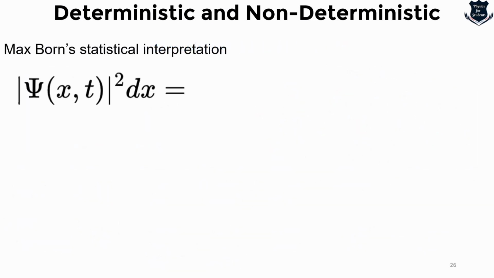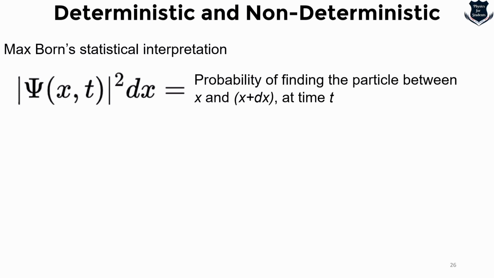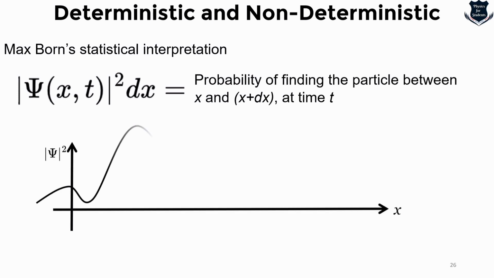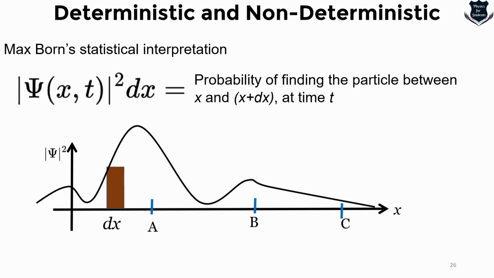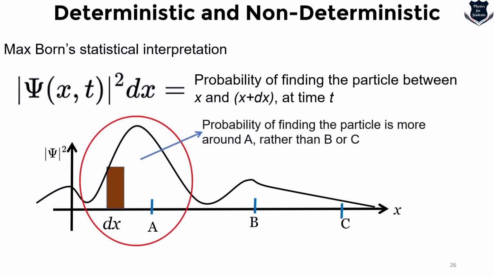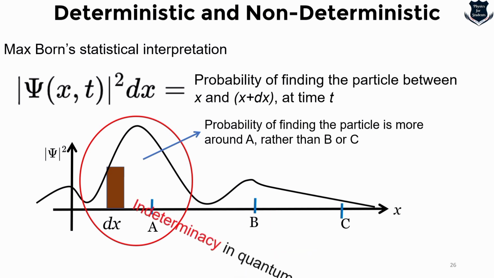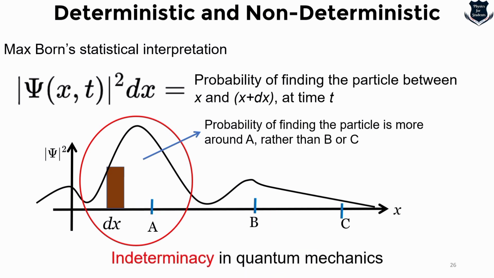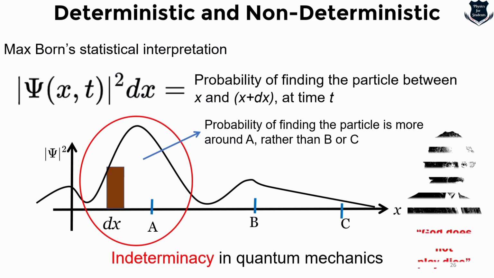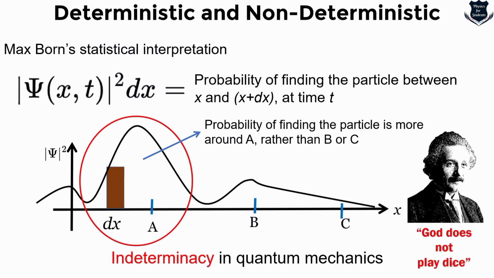So using Max Born's statistical interpretation, what we can say is the probability of finding the particle between this. Here is a kind of a wave, I would say a probability amplitude, and the points are A, B and C, and this dx, this brown zone, tells that this is a probability. I cannot tell, but it is just a probability of finding the particle more around A but not around B and C. And this is called indeterminacy, an inherent property of quantum mechanics, and that actually made our Dr.